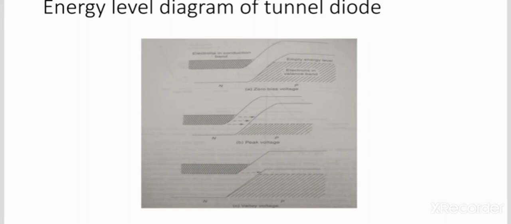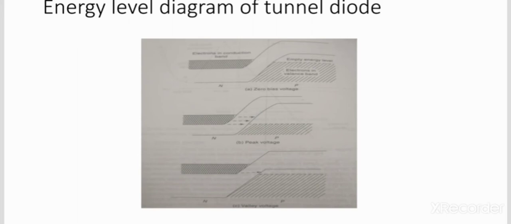When you are applying some bias, the energy possessed by the electrons inside the junction is insufficient to permit them to climb over the junction barrier to reach the P side. Coming to quantum mechanics, it shows that there is a finite probability for the electrons to tunnel through the junction to reach the other side, provided there are allowed empty energy states on the P side of the junction at the same energy level. So the forward current is 0.